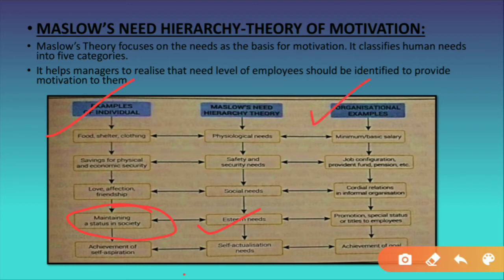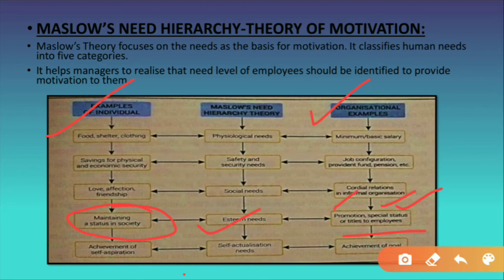Now, from the organizational point of view, what is the esteem need? What is the need which relates to respect and recognition? See, promotion, special status, or titles to the employees. Whenever employees get promotion, they are promoted to a higher position, okay. Their salary increases, their responsibility increases, their power increases, and the people start respecting them more, recognizing them more. If the manager gives them special status, they will feel happier. And titles to the employees, like giving them some reward.